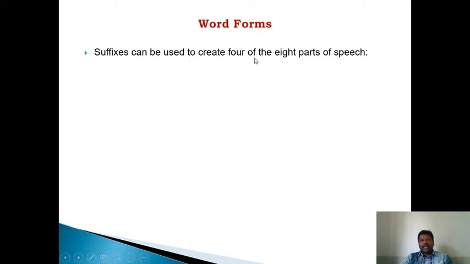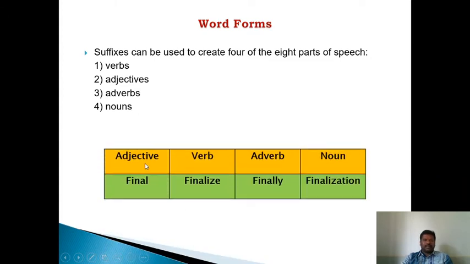Suffixes can be used to create 4 of the 8 parts of speech: verbs, adjectives, adverbs, nouns. Like adjective, verb, adverb, noun. The adjective is final, the verb is finalize, the adverb is finally, the noun is finalization. This is the formation of the word. Please listen.